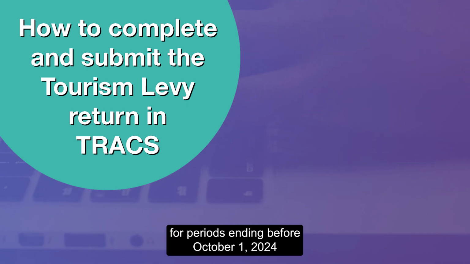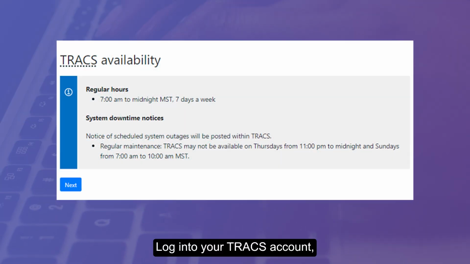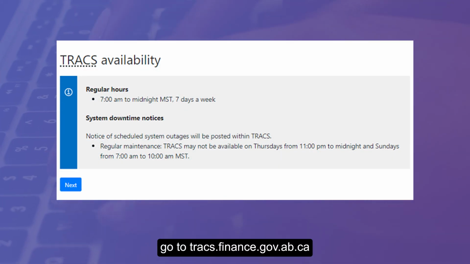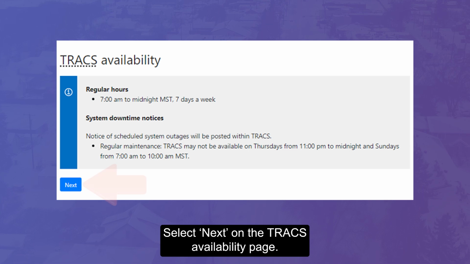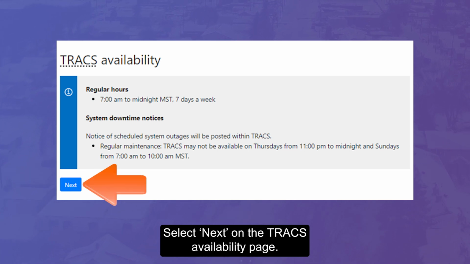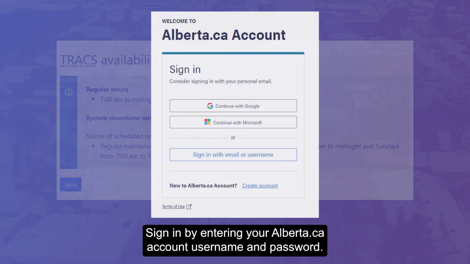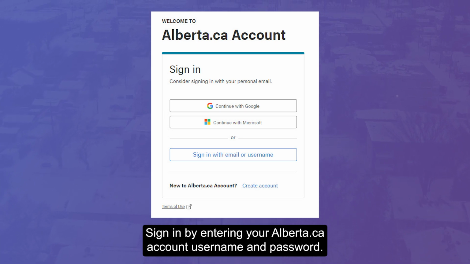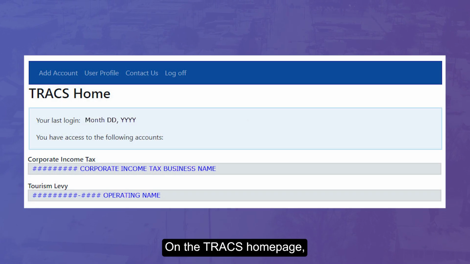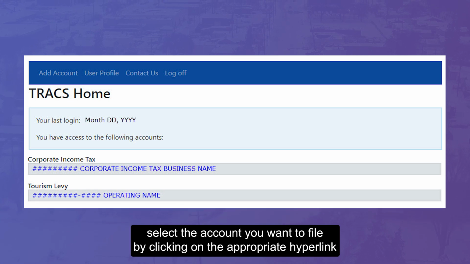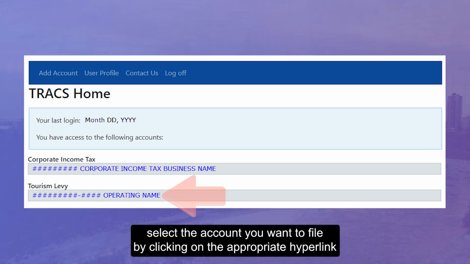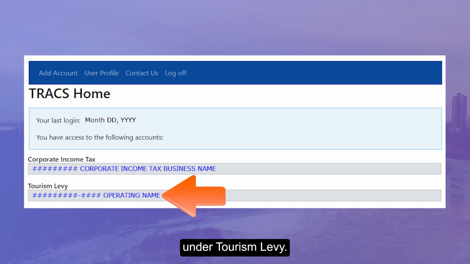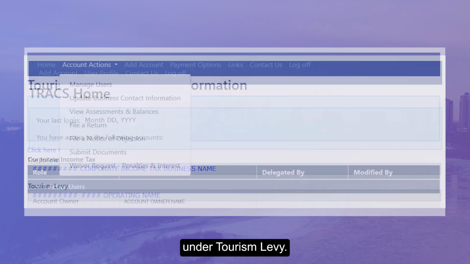How to complete and submit the Tourism Levy Return in Trax for periods ending before October 1st, 2024. Log into your Trax account, go to trax.finance.gov.ab.ca. Select Next on the Trax availability page. Sign in by entering your alberta.ca account username and password. On the Trax homepage, select the account you want to file by clicking on the appropriate hyperlink under Tourism Levy.